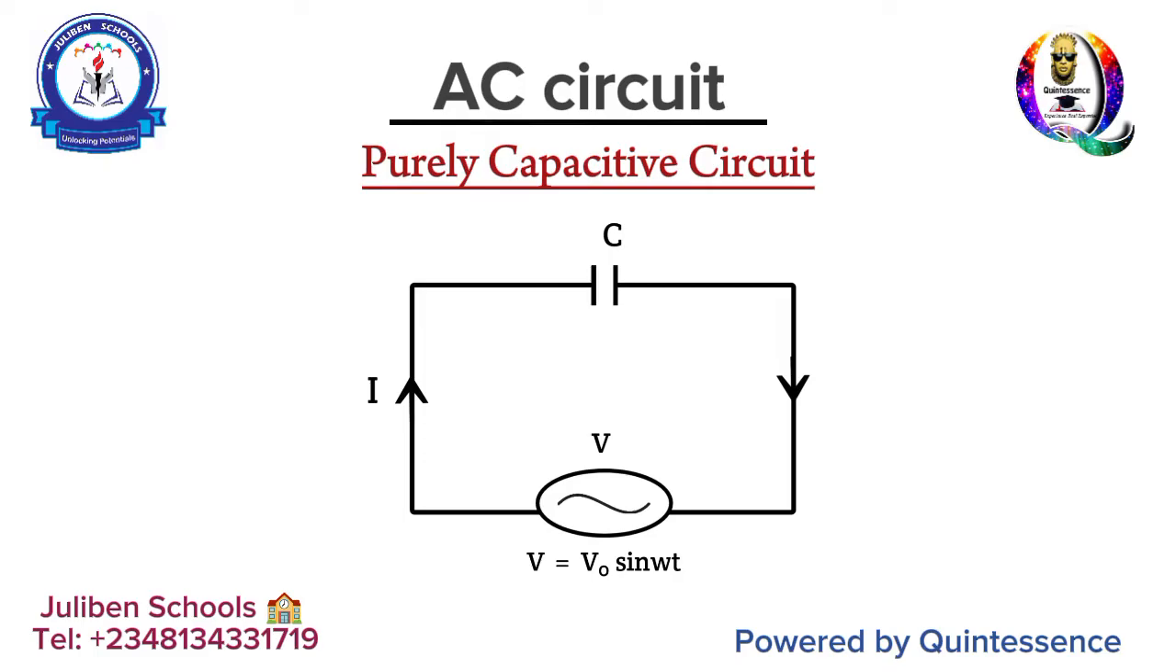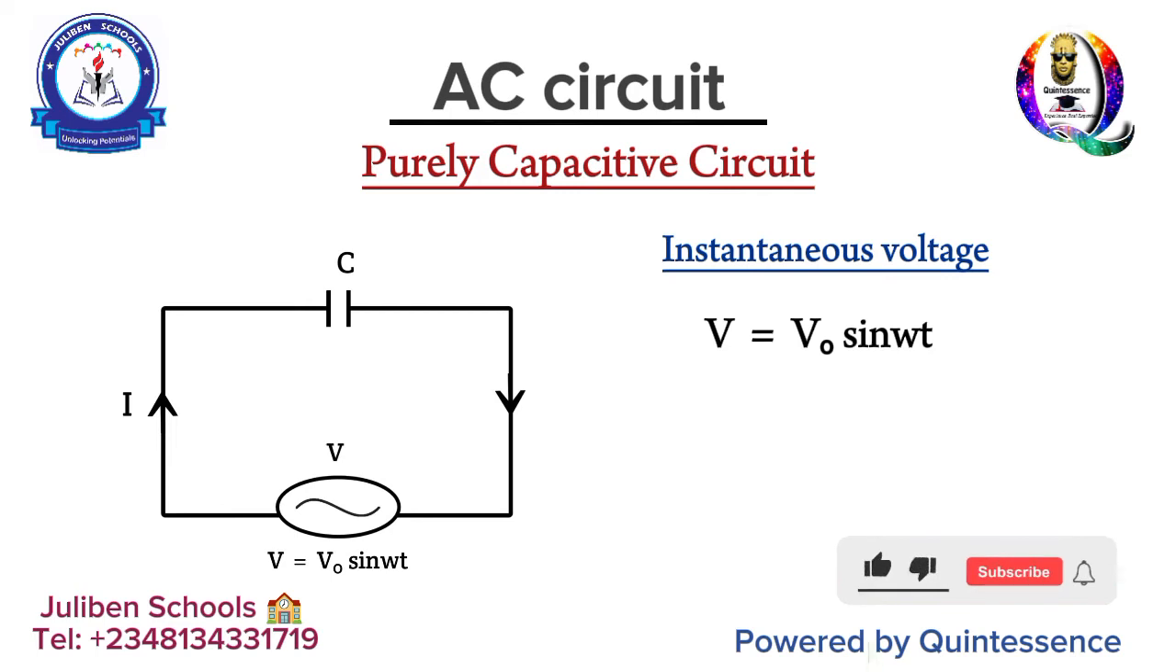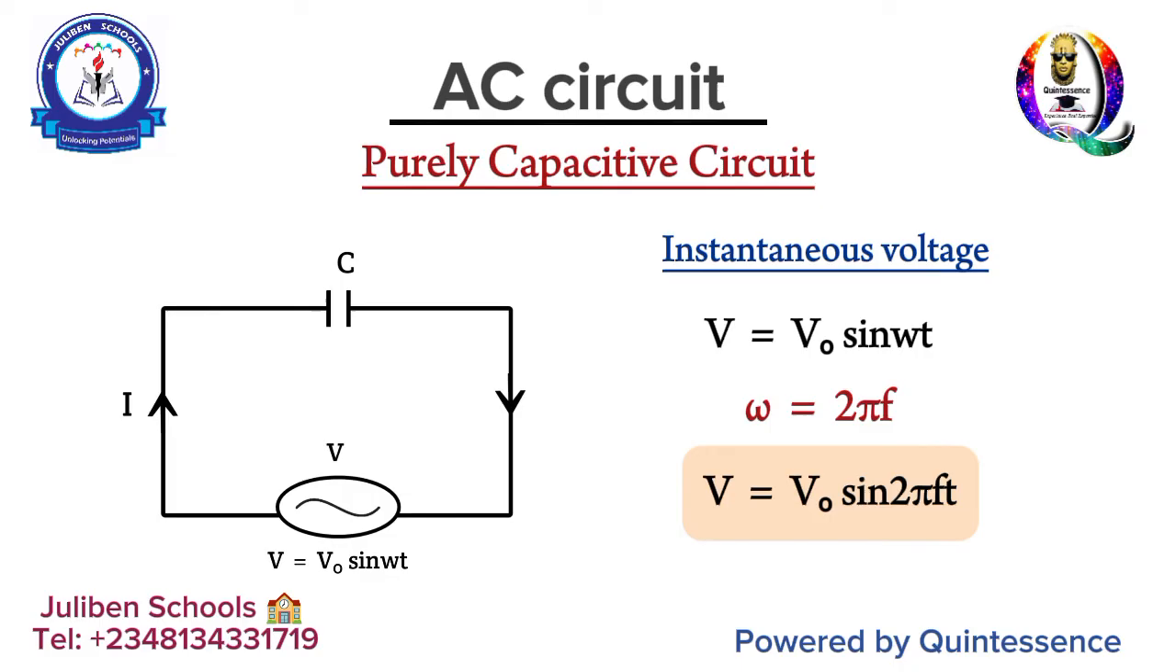And in such a purely capacitive circuit, the instantaneous voltage at any given time is given by V equals V naught sine ωt. V, of course, is the instantaneous voltage, while V naught is the peak voltage at that point in time, and ω is the angular velocity. And then, of course, you know ω is equal to 2πf. So V becomes V naught sine 2πft, as the case may be.